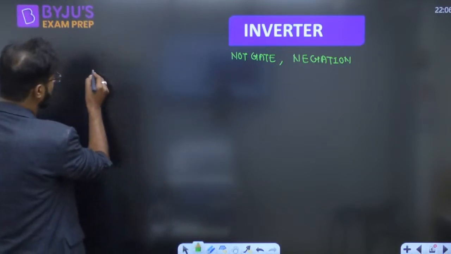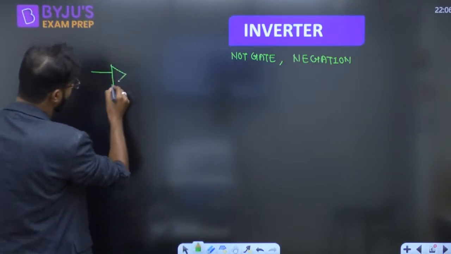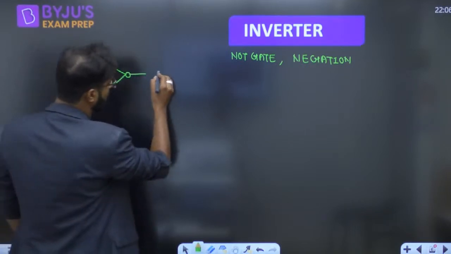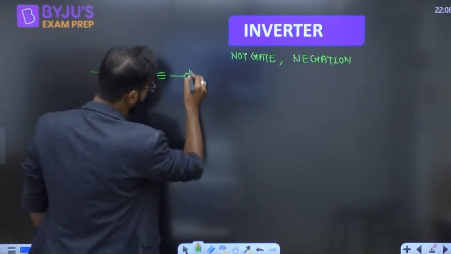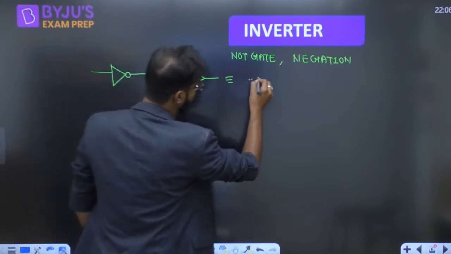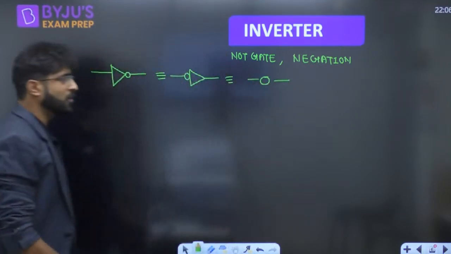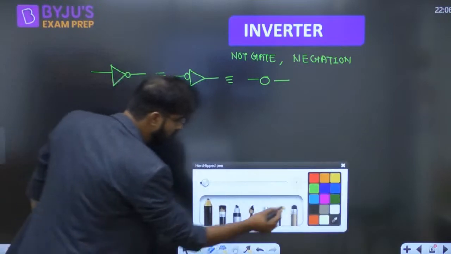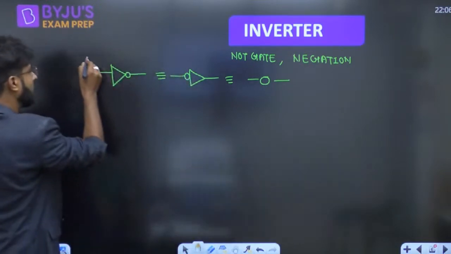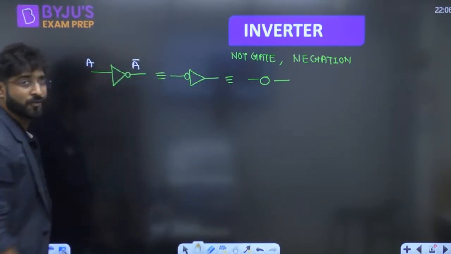How the NOT gate is basically looking like. So guys, the symbol of the NOT gate is basically like this. Either you can write like this or like this, or you can directly write the bubble. The meaning of this one is, whatever the input you apply, that input is going to be complemented, my dear friend.